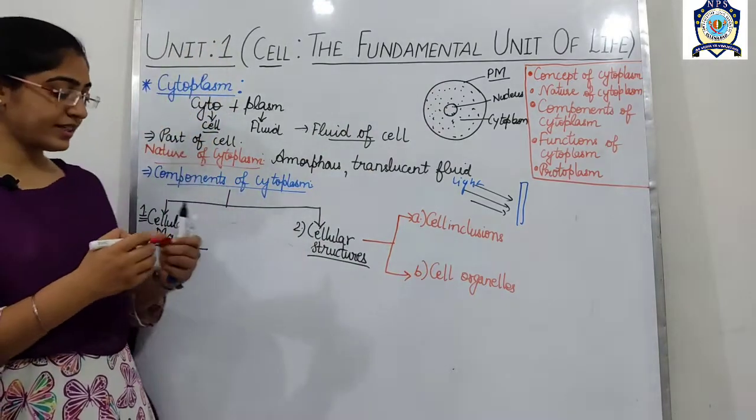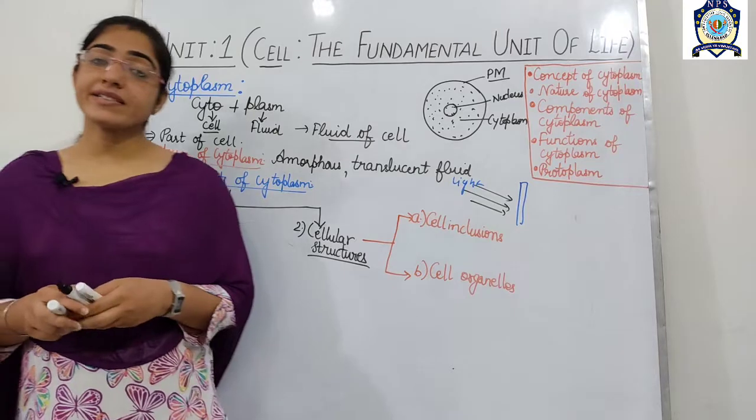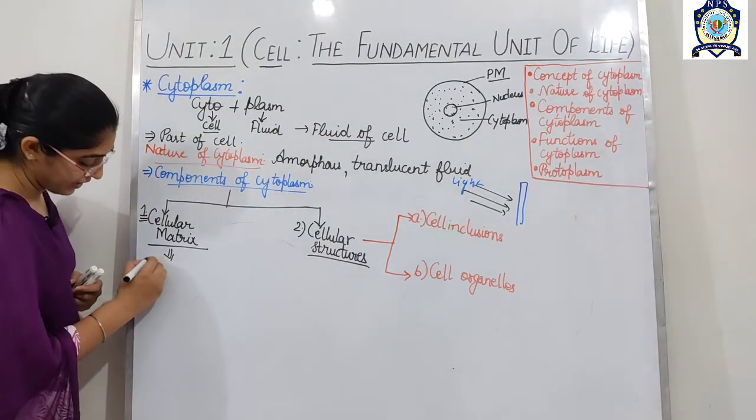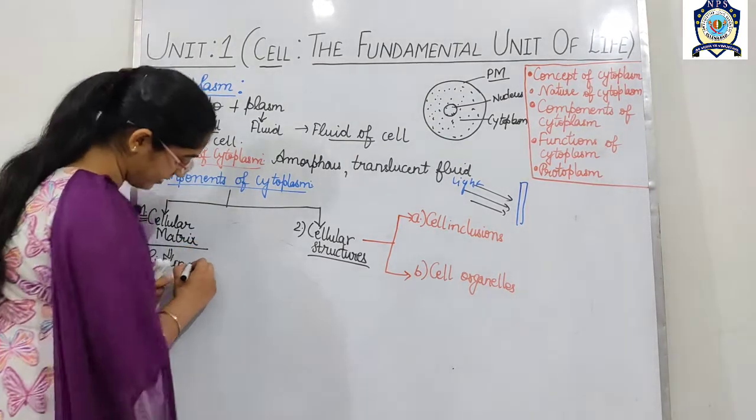Is it okay students? So cellular matrix, what is the cellular matrix? It is rich in various substances.